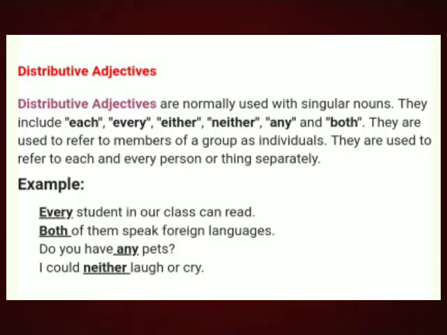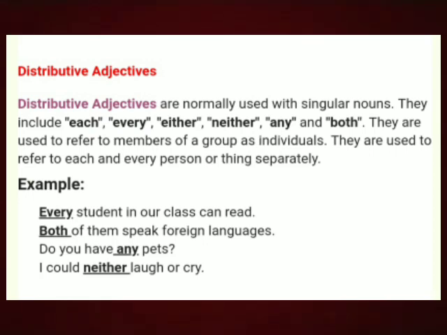Next we'll go to our distributive adjective. What? Distributive adjective. A distributive adjective shows that the persons or things shown by the noun are taken singly, in a single way, or in separate lots.